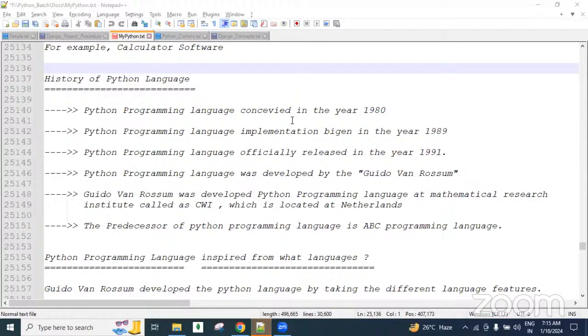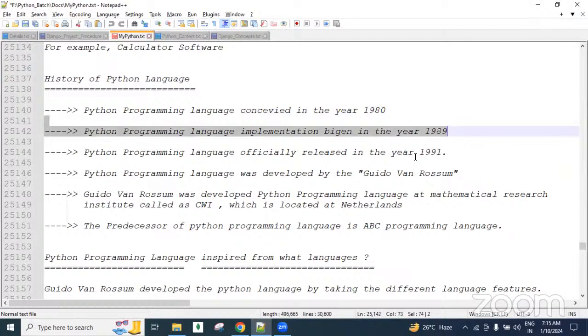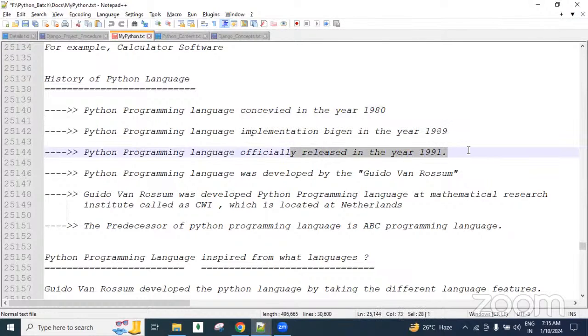Yes. So in 1980 the discussion started, guys, and in '89 the implementation started. In 1991 it was released to the public as open source. Who developed it? Guido van Rossum developed it. The author of the Python language is Guido van Rossum, guys. He developed the Python programming language at a mathematical research institute called CWI, which is in the Netherlands, guys. He is a mathematical scientist, and he developed this Python programming language in the year 1991.